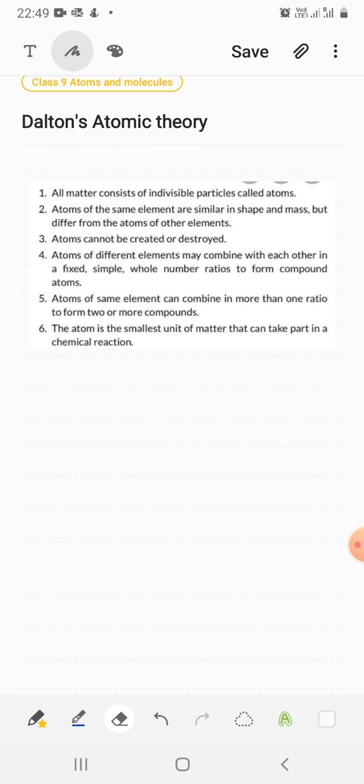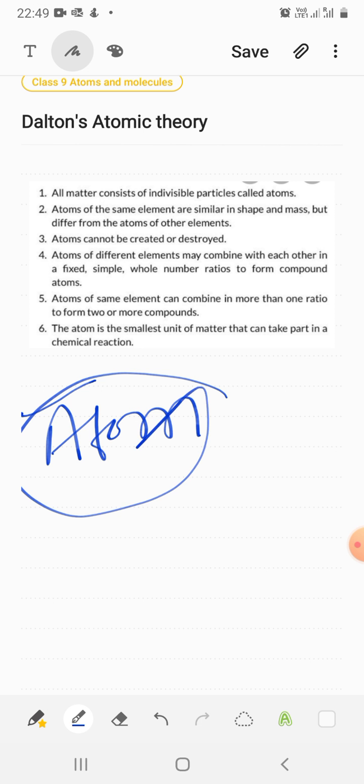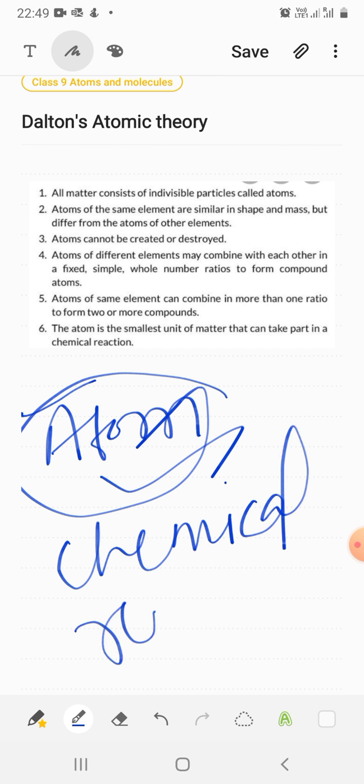The last postulate given by Dalton is that the atom is the smallest unit of matter that can take part in a chemical reaction. So an atom can take part in a chemical reaction, and it is the smallest unit of matter.